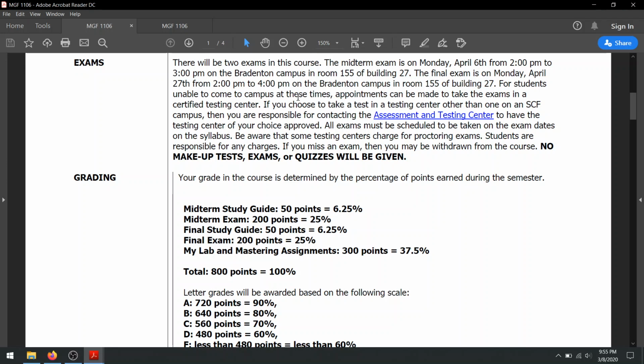So best way to do it is just to come to campus on that day at that time and take it with me. If you can't do that, register with the SCF testing center and just schedule to take it. Say you have to work at 2 o'clock. Well, then take it earlier in the day. Go in at 11 into our testing center and take it. And that'll just help you knock it out, get it out of the way. But again, that's if you're close to campus. If you're not close to campus, then perhaps you might want to go find a testing center.